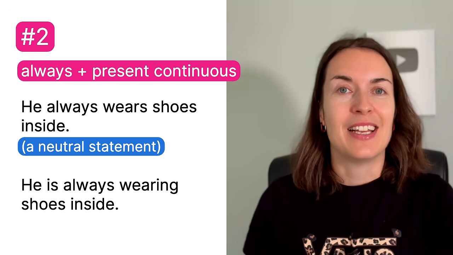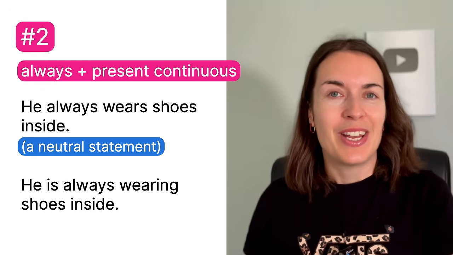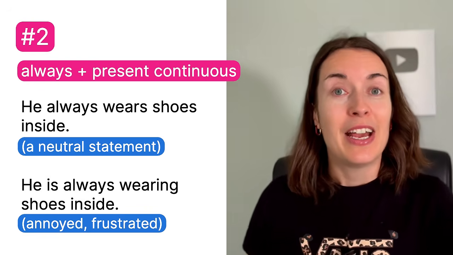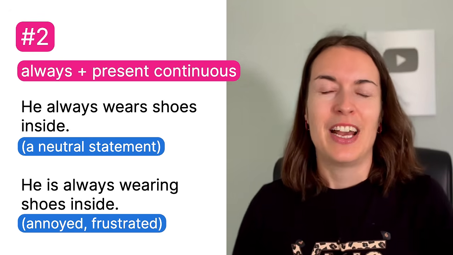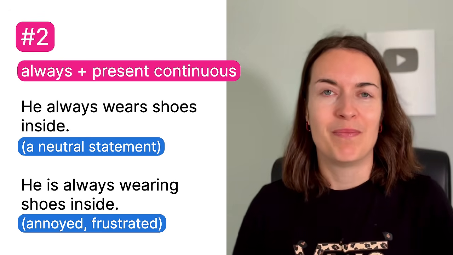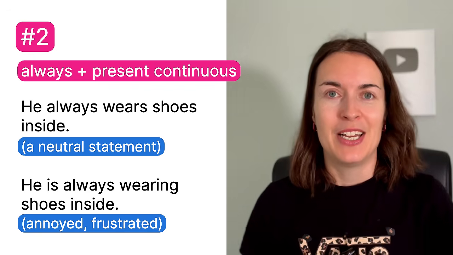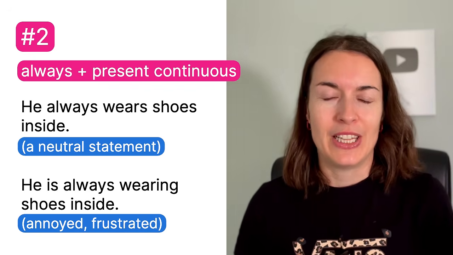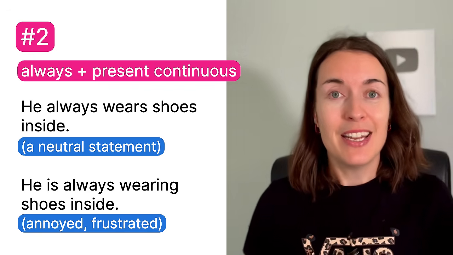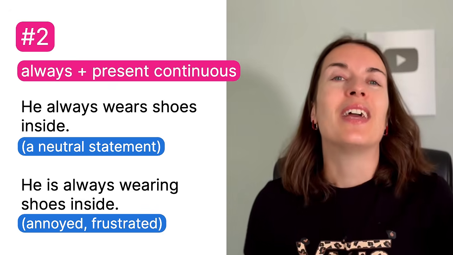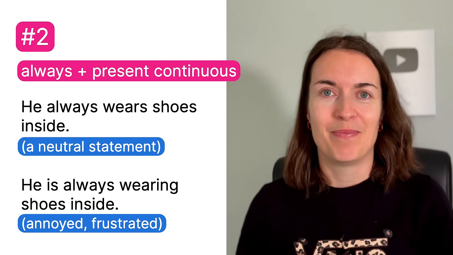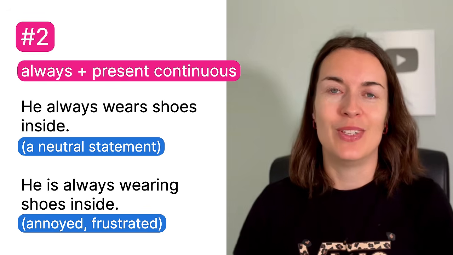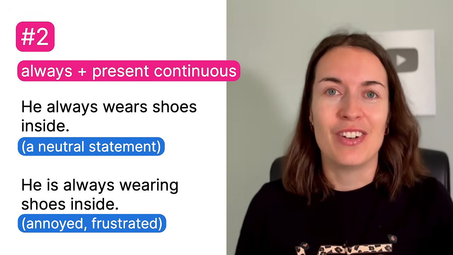But the second sentence is not a neutral statement. I am slightly annoyed about this situation. I'm slightly frustrated. I don't like it. So when we say something like that using the present continuous, is to say that we're a little bit annoyed about the situation. So he's always wearing shoes inside and I don't like it.